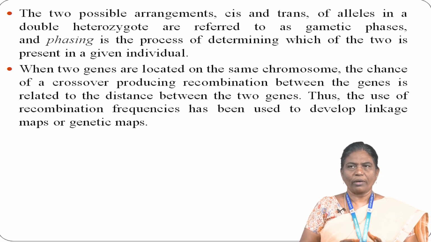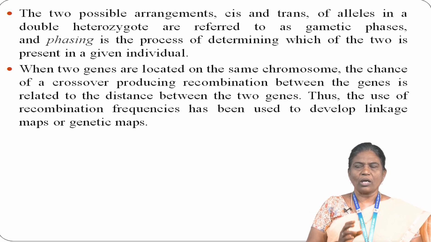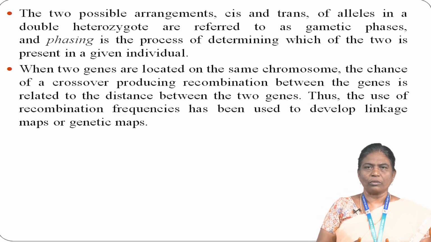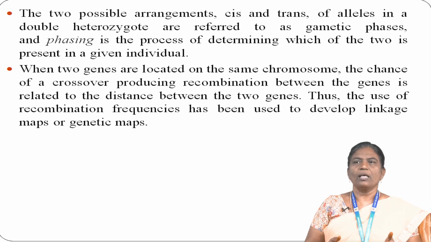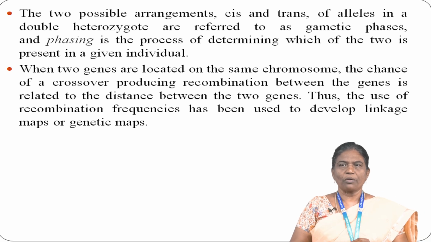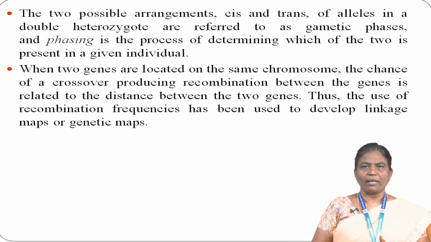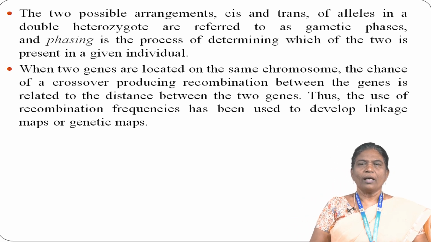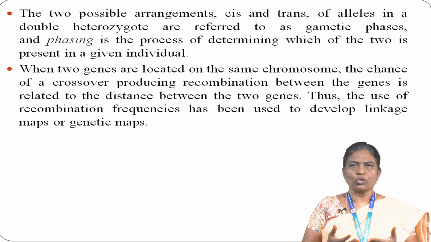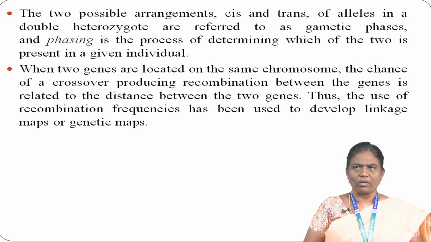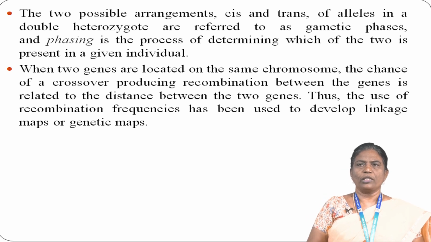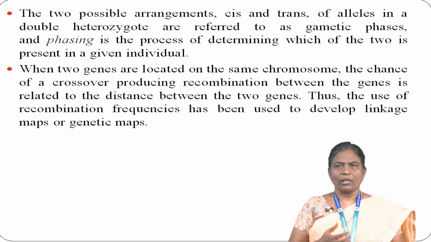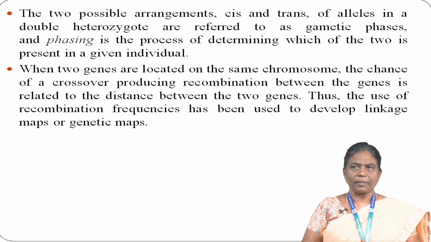When two genes are located on the same chromosome, the chance of a crossover producing recombination between the genes is related to the distance between the two genes. Thus, recombination frequencies have been used to develop linkage maps or genetic maps. The variation of recombination frequency along the chromosome is an essential feature of meiosis. There is a large range of crossover frequency across organisms and within species.